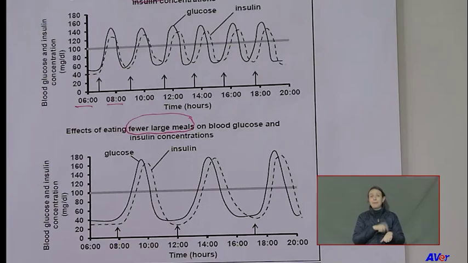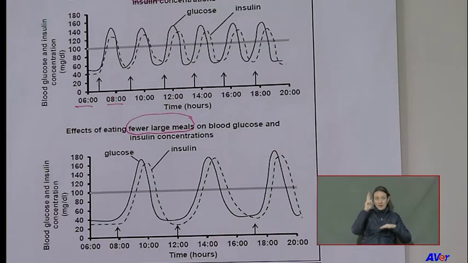All right. Now shout out, please. I'm going to ask a number of questions. Let's focus on the lower graph because it's similar to the top graph in terms of what happens here. So please, I'm going to ask questions and you answer together as a group. By 7 o'clock, let's say 6:30 in the morning, the person here, the lower graph, the blood glucose levels were below normal or above normal.